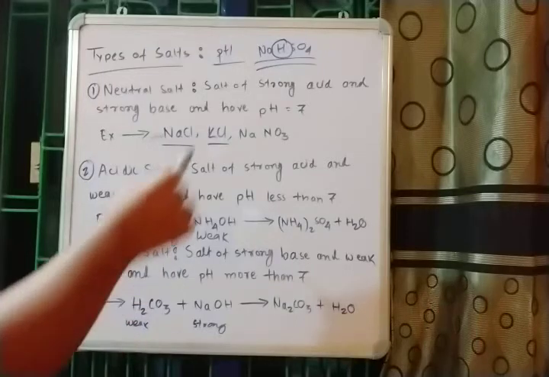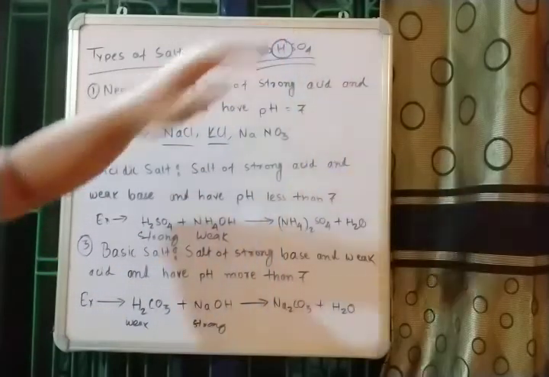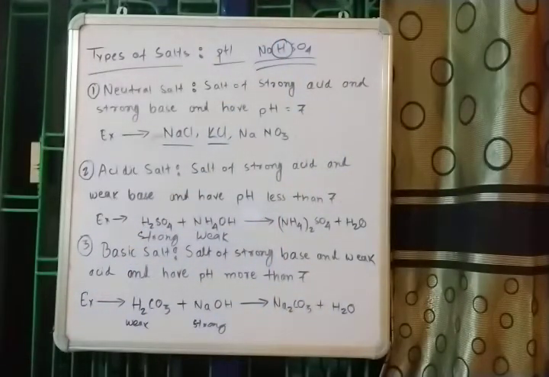So this hydrogen can be replaced or can be donated, and it is the character or property of acids to lose hydrogen ion, and since it contains one hydrogen ion, it can replace it anytime. So this is an example of acidic salt.